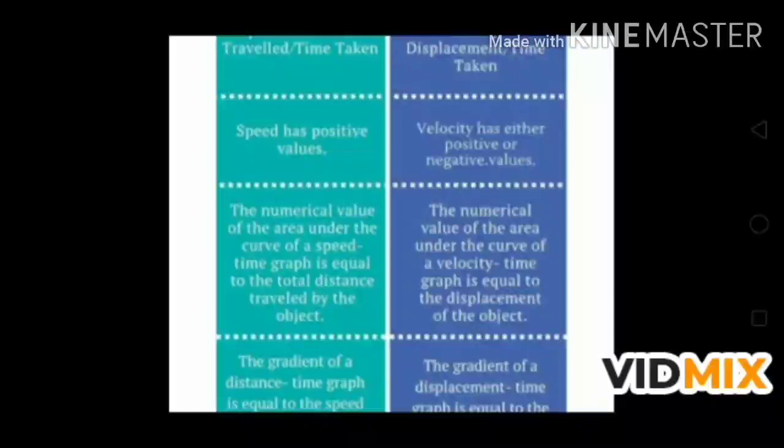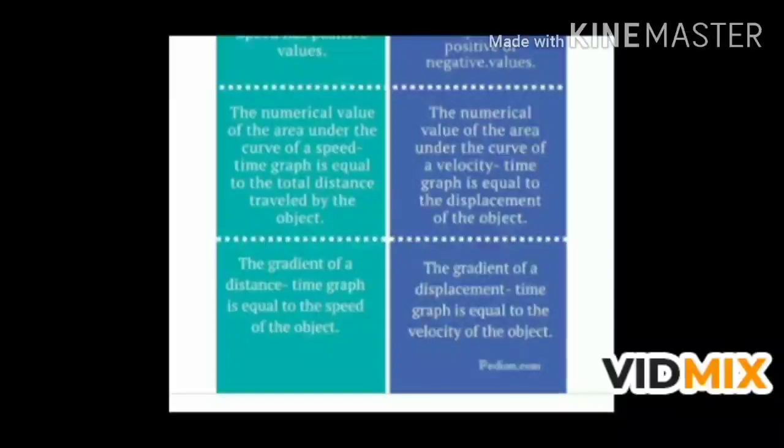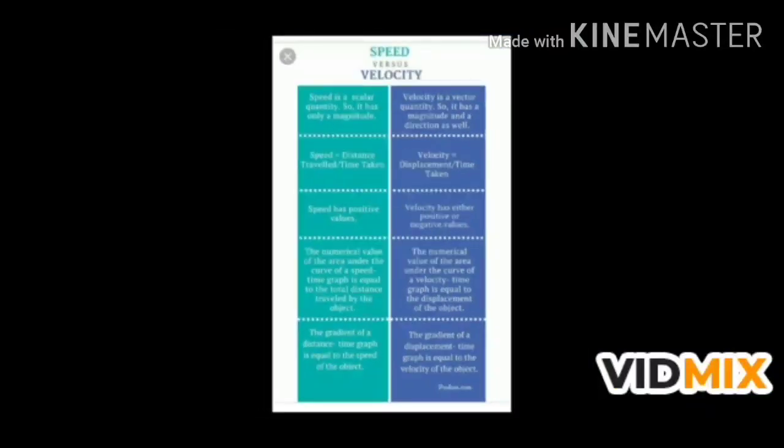The numerical value of the area under the curve of a speed time graph is equal to the total distance traveled by the object. The numerical value of the area under the curve of a velocity time graph is equal to the displacement of the object. While here, the gradient of a distance time graph is equal to the speed of the object. While in velocity, the gradient of a displacement time graph is equal to the velocity of the object.